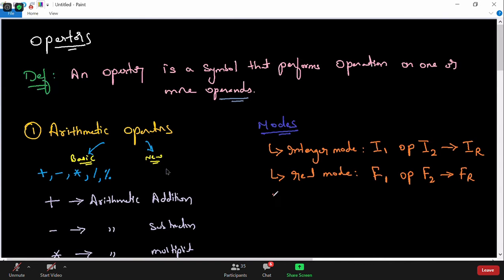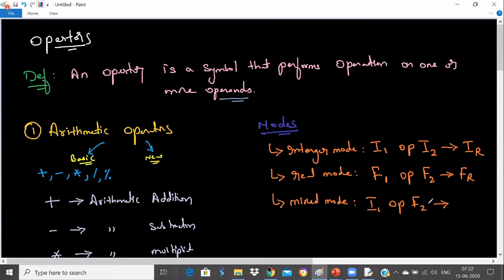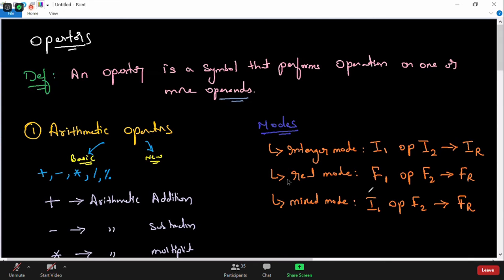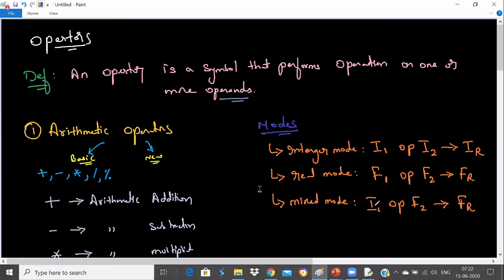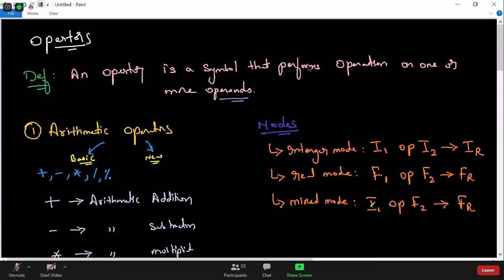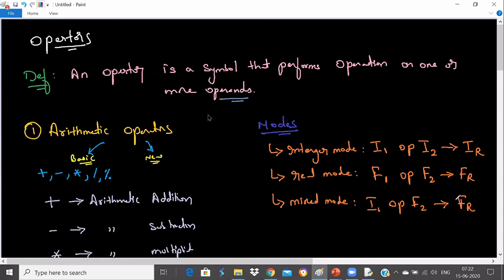Integer mode, real mode, and finally you have something called mixed mode. Mixed mode says that if the first one is integer, and the second one is float, what do you think the result will be? If the first operand is of type integer, and the second operand is of type float, Ubul thinks the result will be floating point value. Very good. The result will be floating point value because here the automatic type conversion will happen. The integer will automatically convert to float and then it will be added to the floating point value. Python will take care of that, you don't have to worry.